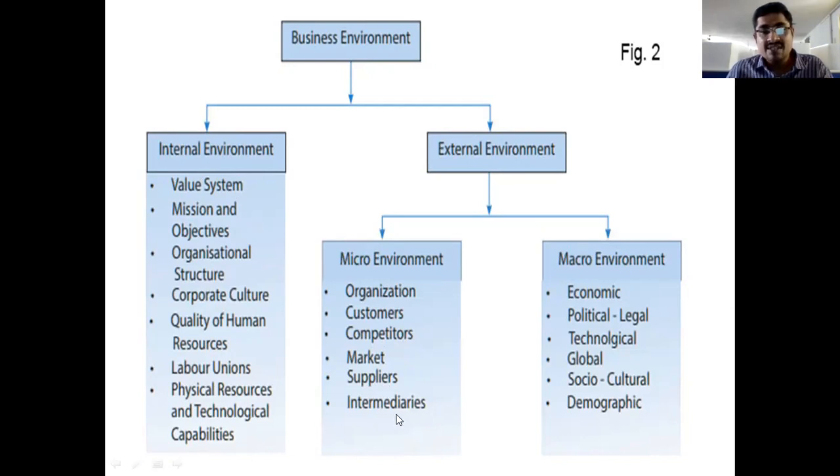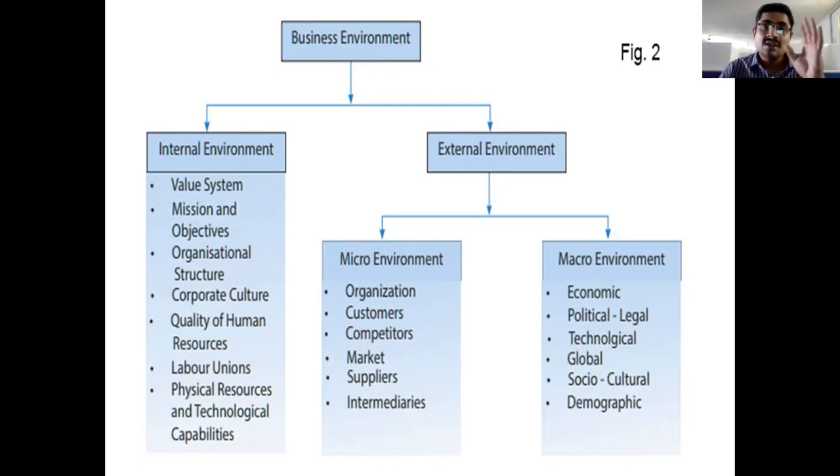Intermediaries. Intermediaries means middlemen between the customer and the manufacturer. Between the manufacturer and the customer, we have four middlemen. These middlemen are also called the distribution channel, right? It is also called intermediaries.